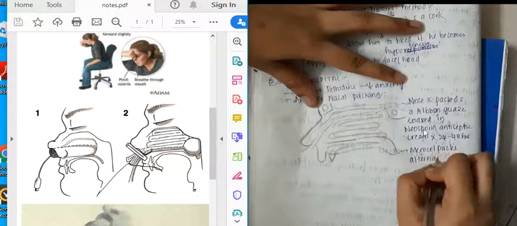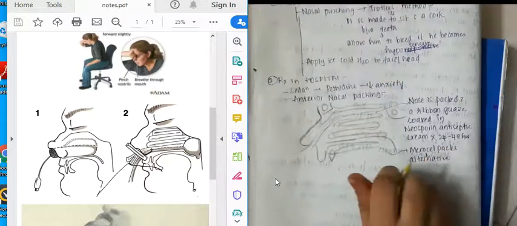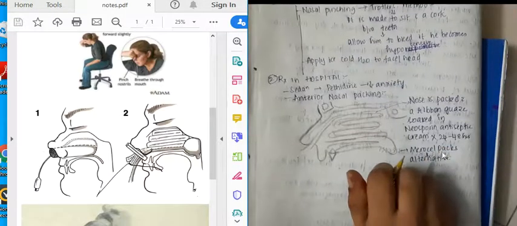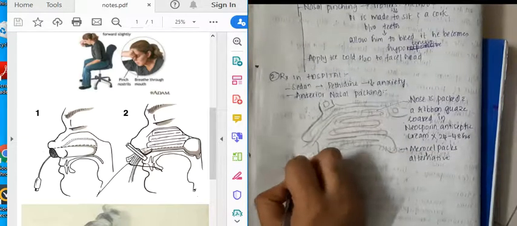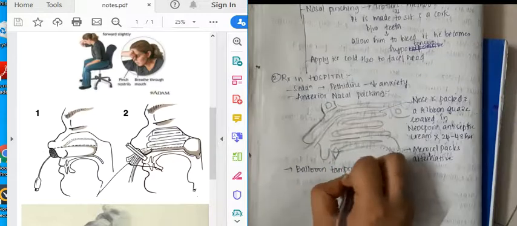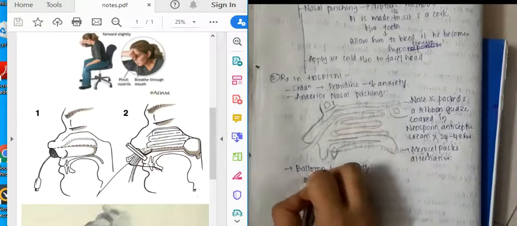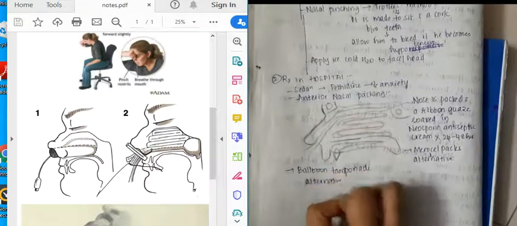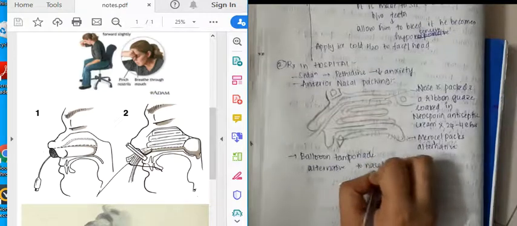If this Neosporin antibiotic cream is not available, then we can use an alternative, that is Merocel packs can be used. Then you have one more technique which is called balloon tamponade. Actually, this balloon tamponade is an alternative to nasal packing.